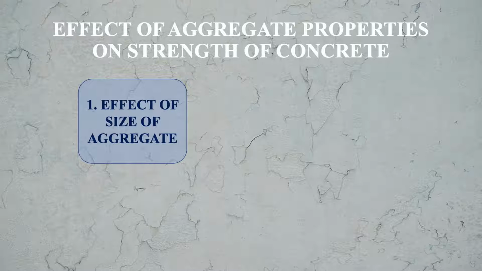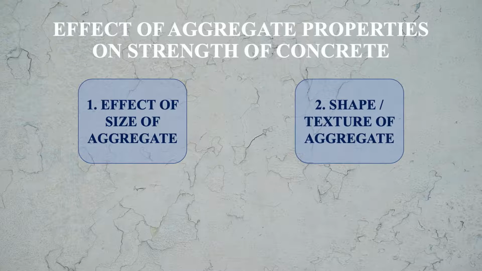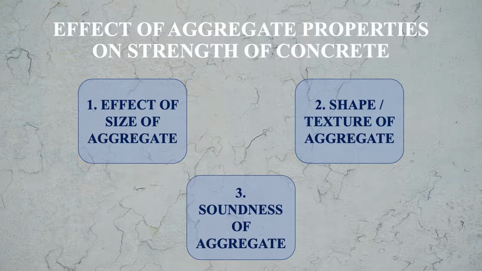Let us see what properties may affect the strength of concrete. The properties are the effect of size of aggregate, the effect of shape and texture of aggregate, then the effect of soundness of aggregate. So these three properties are important. Let us see first the effect of size of aggregate.